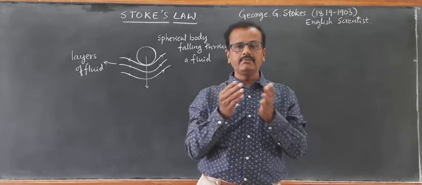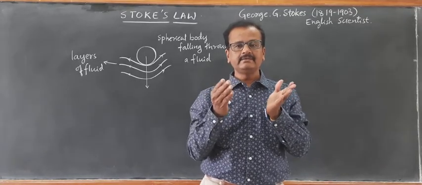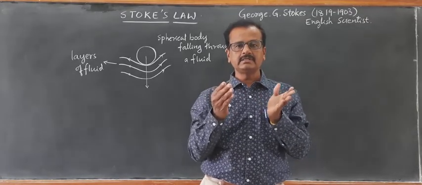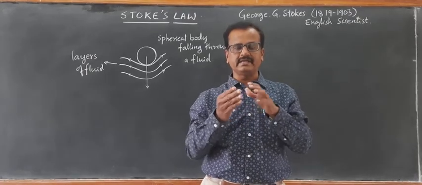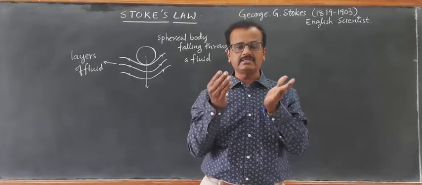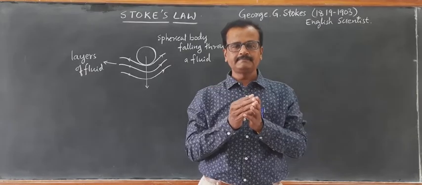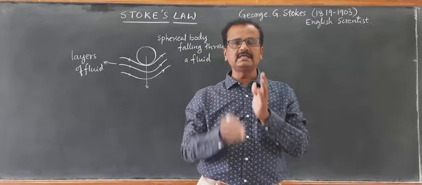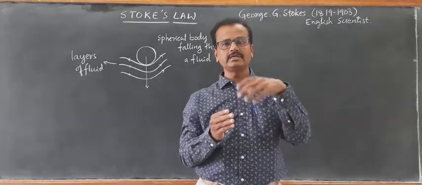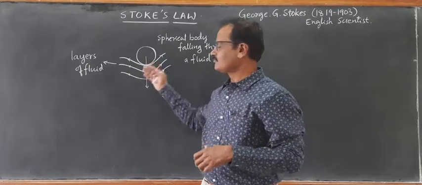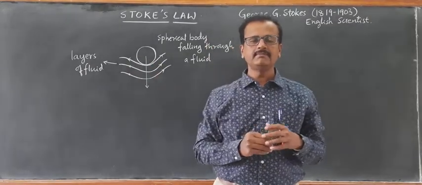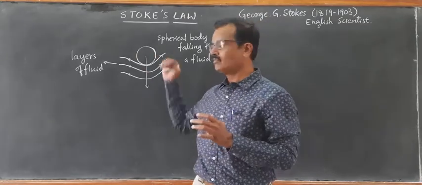Thereby, a viscous drag is setting in between the relative layers. This viscous drag leads to a resultant force which retards the falling motion of the body.